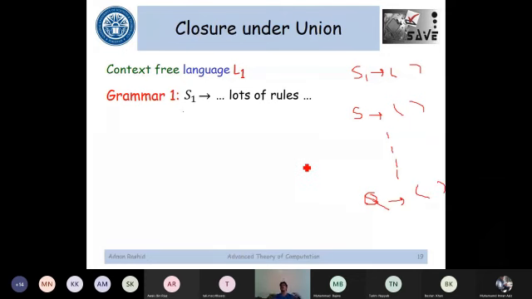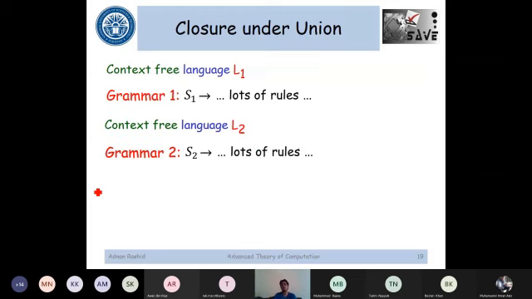So this means that I have a grammar 1, G1, for which S1 is the start variable, and then I have a lot of rules, and its corresponding language is L1. Similarly, for the second context-free language, L2, I can have a grammar 2, for which S2 is the start variable, and then we have a lot of rules as well. What kind of grammar can we design for the case of language L1 union L2?